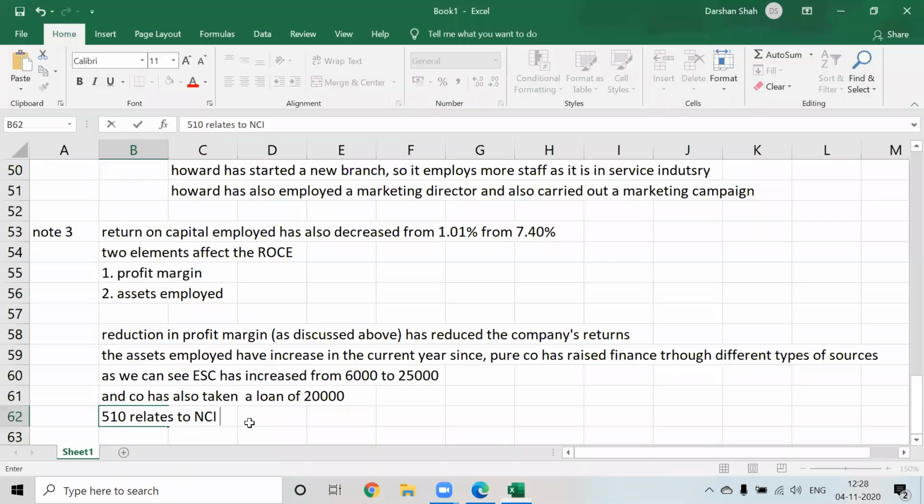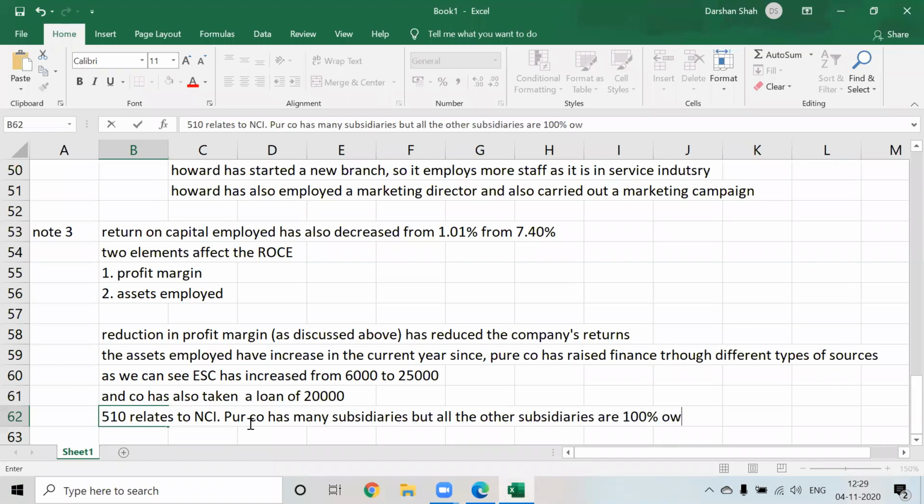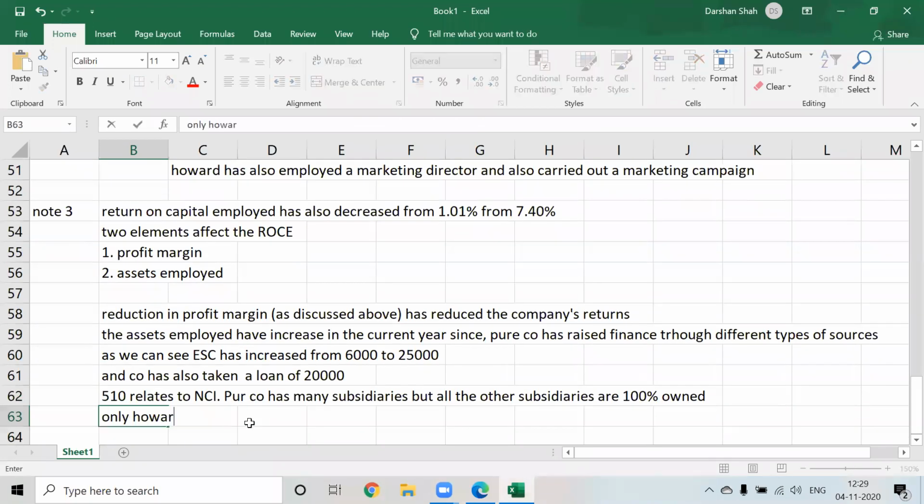Relates to NCI. Pure company has many subsidiaries. Okay. But all the other subsidiaries are 100% owned. Only Howard is 80% owned. Okay. So the NCI relates only for acquisition of Howard.